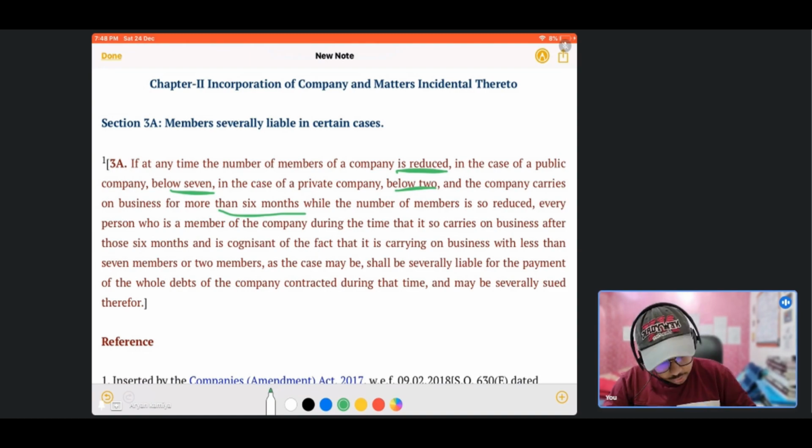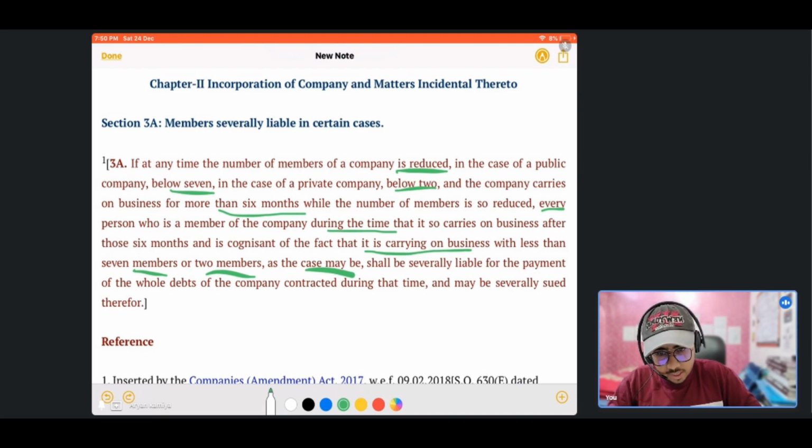In this particular case, every person who is a member of the company during the time that it so carries on business after those 6 months, that whosoever is the member after those 6 months of having the number of members below the minimum limit, and is cognizant of the fact that it is carrying on business with less than 7 members in the case of a public company, or 2 members as the case may be.